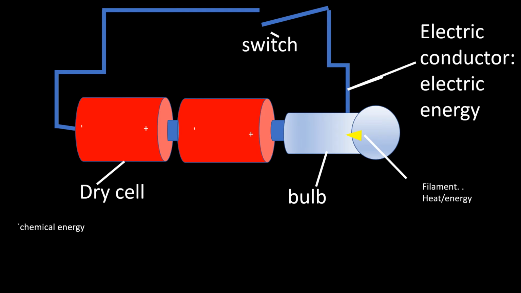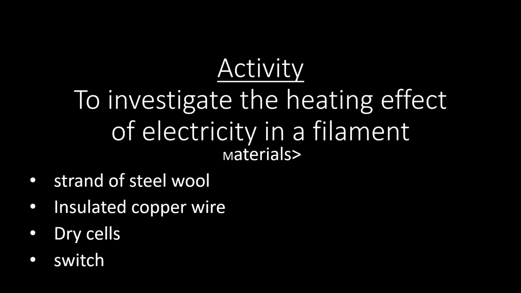So the energy changes in a simple electric circuit will be as follows: chemical energy in the dry cells, electric energy in the electric conductor, heat energy in the filament of the electric bulb, then light energy in the filament of the electric bulb.